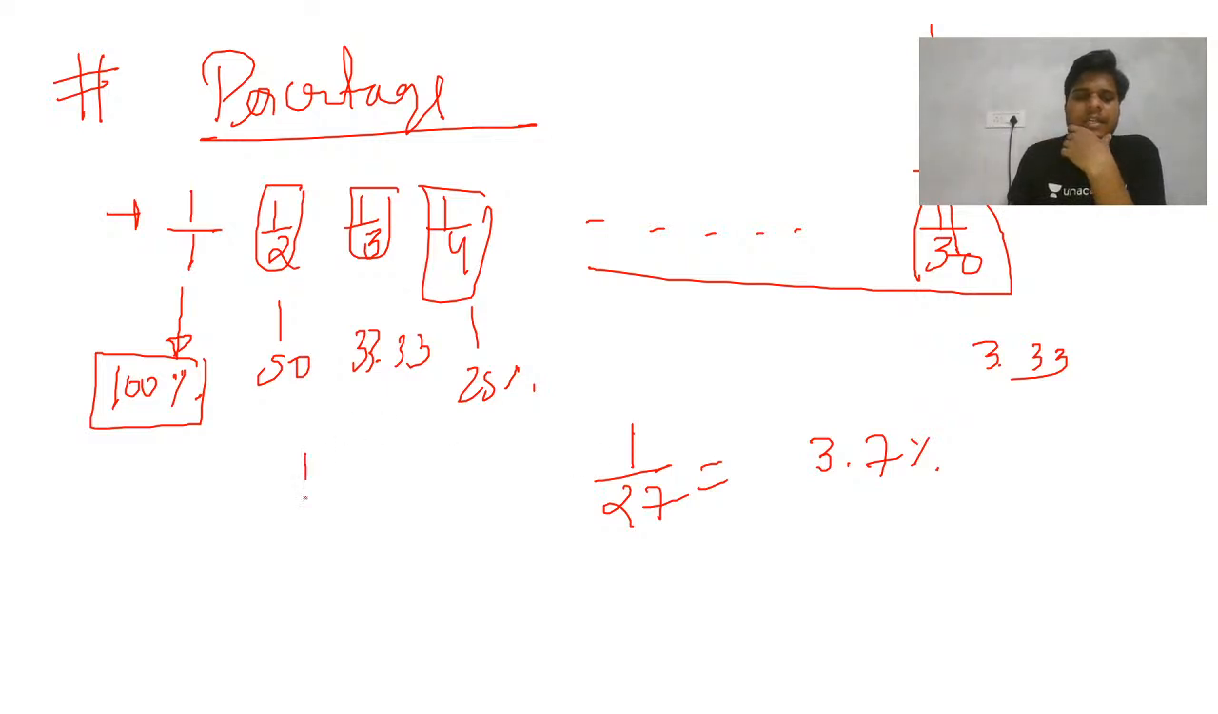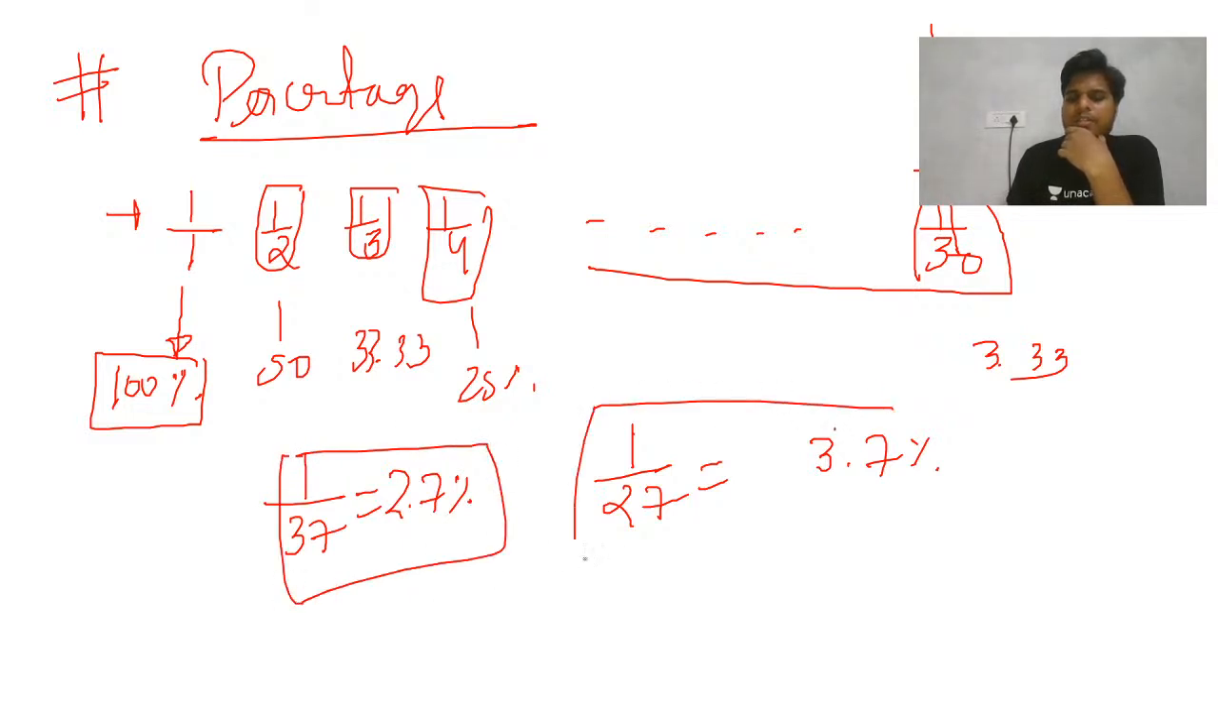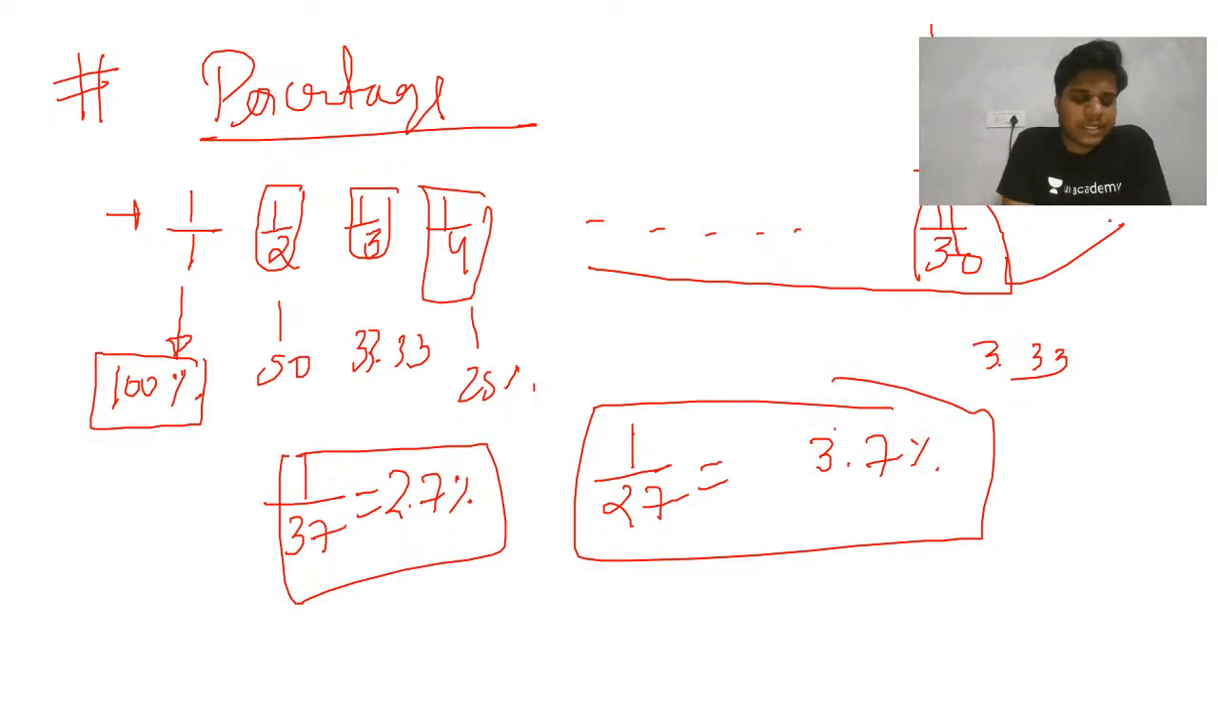This is very interesting, that's why I'm telling you. 1 by 37 is 2.7%. Okay, so just remember this one extra thing, and except that, remember everything up to 1 by 30 and this 1 by 37. Because there is a little relation, you must remember these percentages. These percentages are going to help you. These are not calculation tricks, these are basic concepts that you must know.